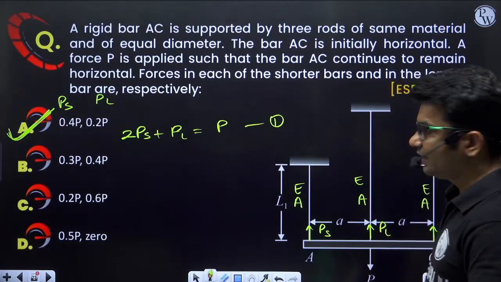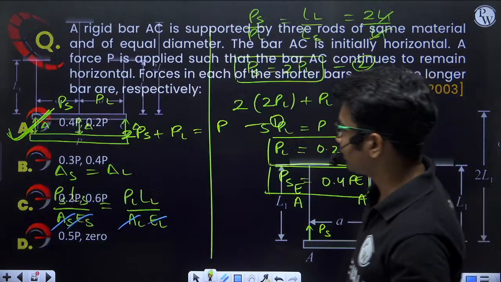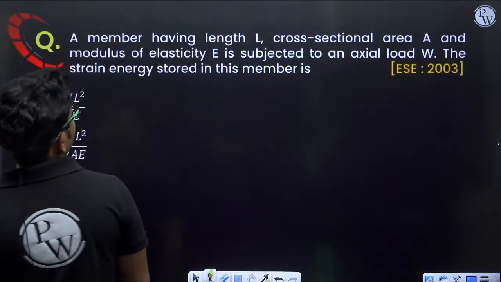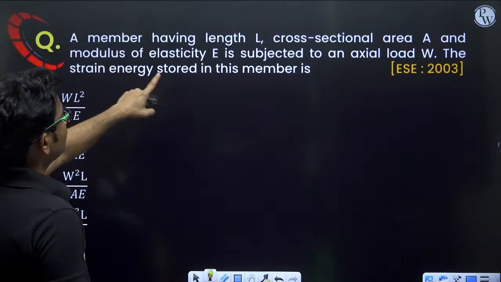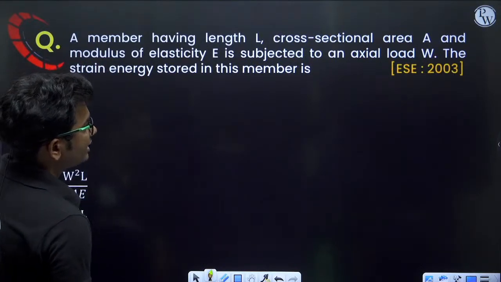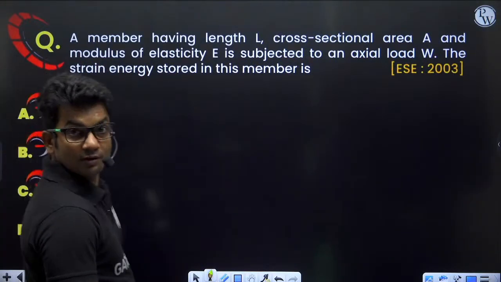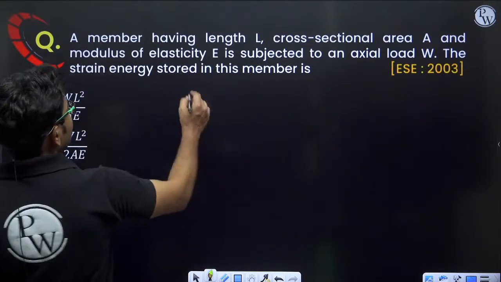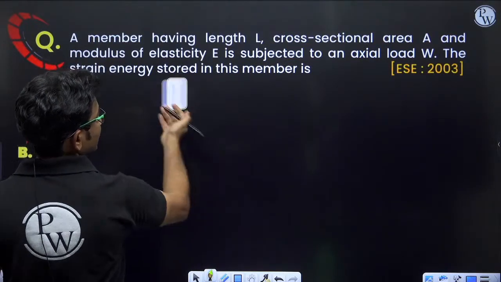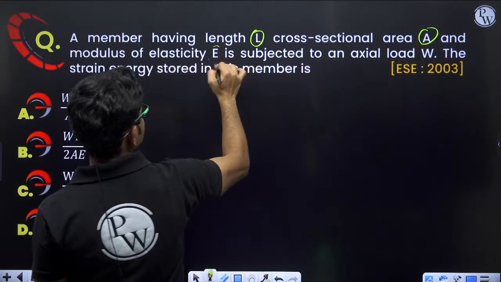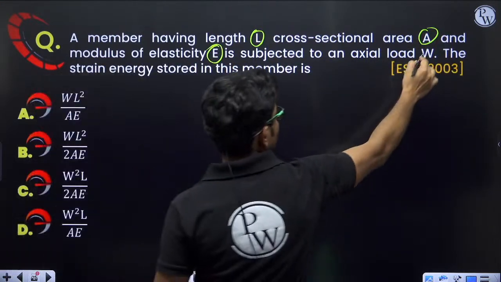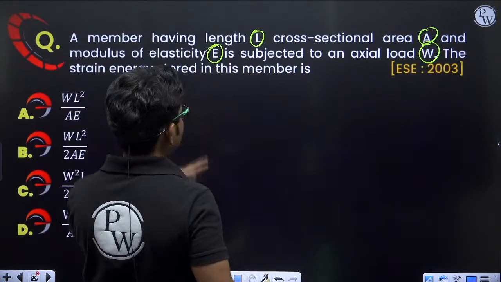Okay, so let's move on to the next question. A member having length L, cross-sectional area A and modulus of elasticity E is subjected to an axial load W. The strain energy stored in the material.